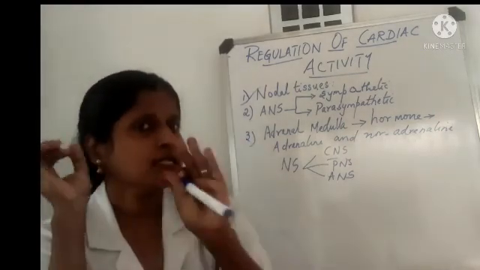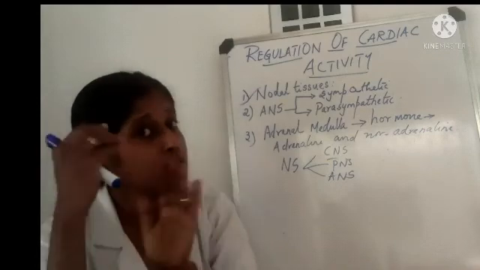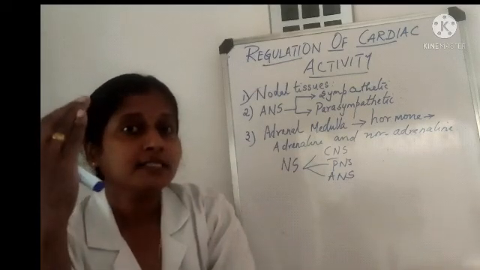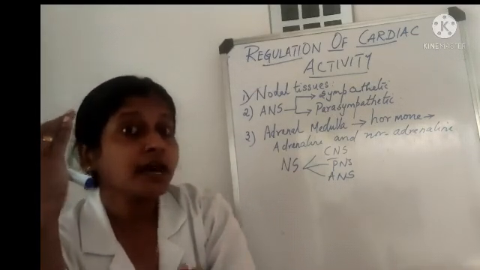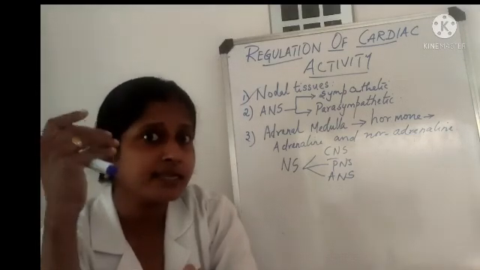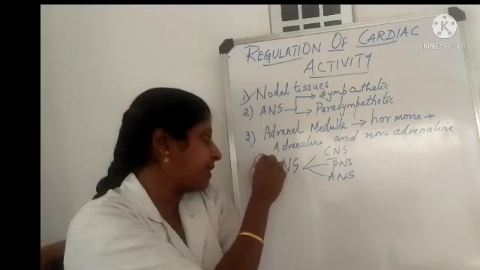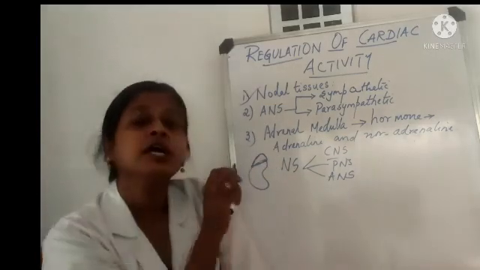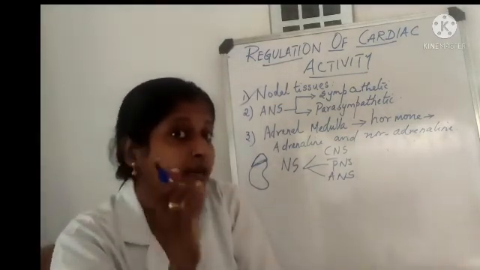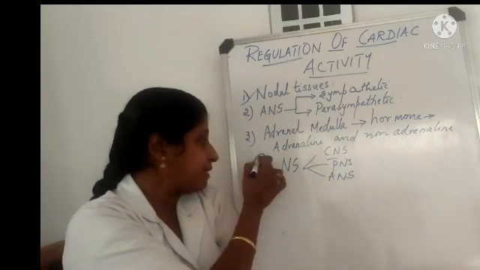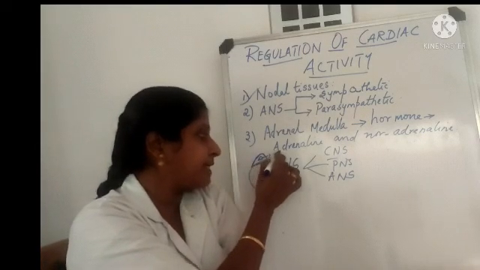Okay. So this nervous system is regulated by another one organ, that is your gland. Which gland? Adrenal gland. Where is the adrenal gland present? It is present just above the kidney, a triangular structure, a gland present called as what? Adrenal gland. The center of the adrenal gland, we call it as adrenal medulla.